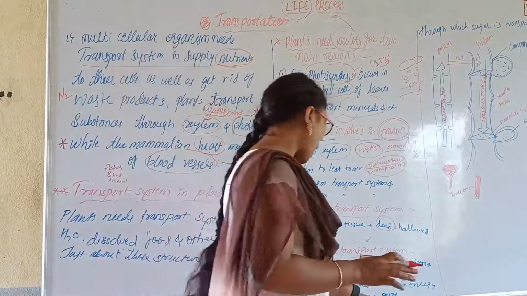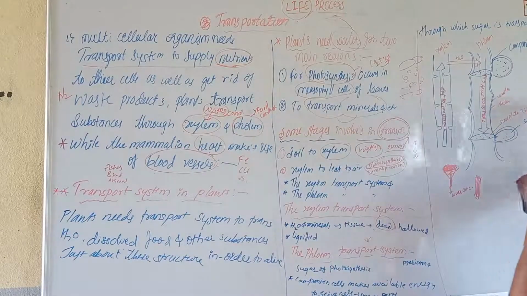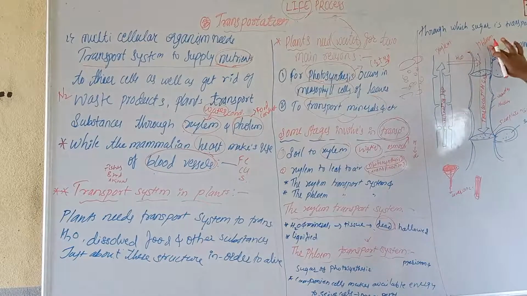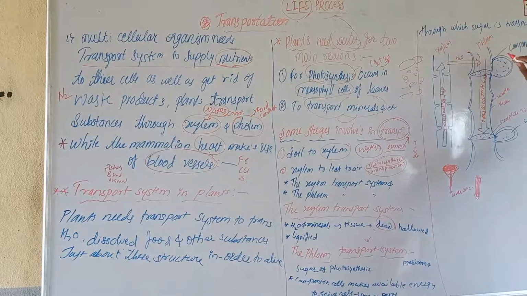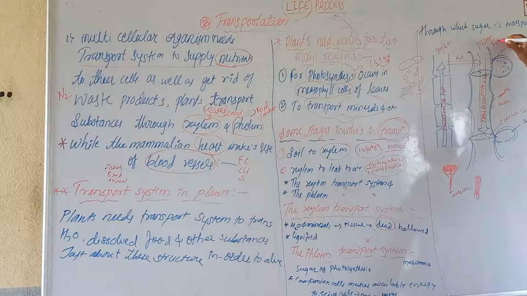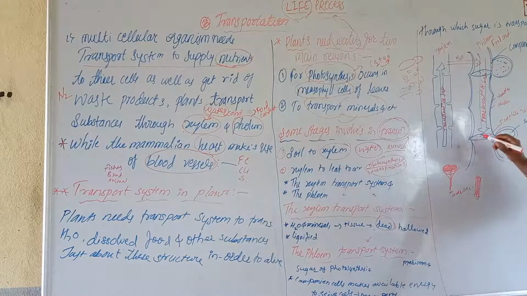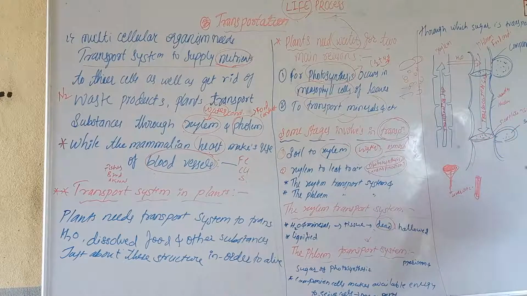I will explain it through this diagram. This is the phloem, which is the food conducting tissue, and it conducts the food to the whole part of the body as usual. It contains sieve cells, which gain the food particles from companion cells.